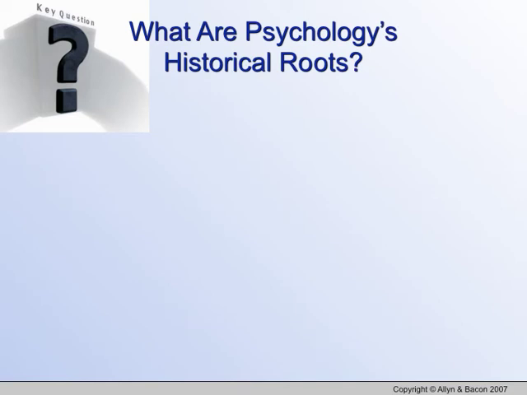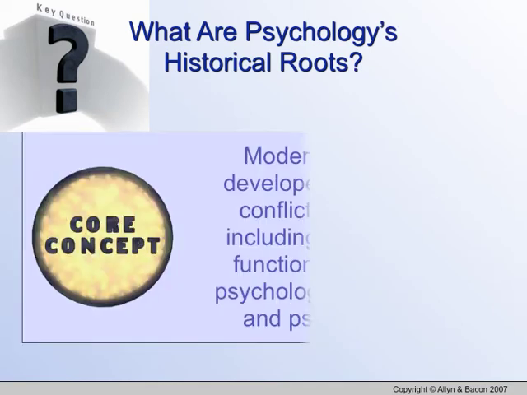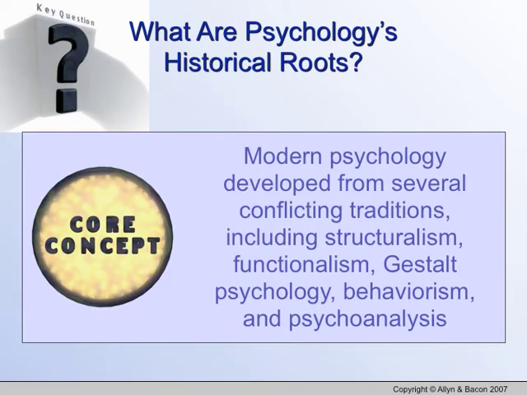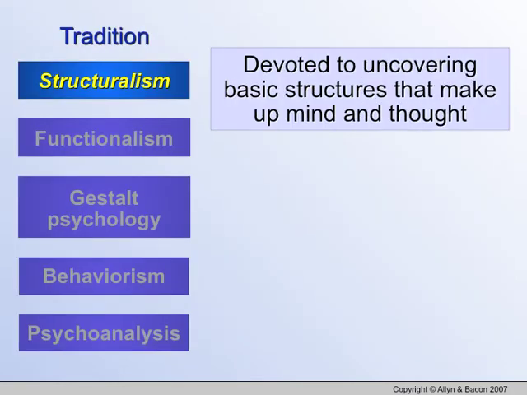Okay, so what are psychology's historical roots? Modern psychology developed from conflicting traditions, including structuralism, functionalism, Gestalt psychology, behaviorism, and psychoanalysis. Now, if you don't know what these are, that's fine. We'll be spending plenty of time in class discussing these, comparing, contrasting, and talking about the focuses of each of them. But just giving you a brief introduction.